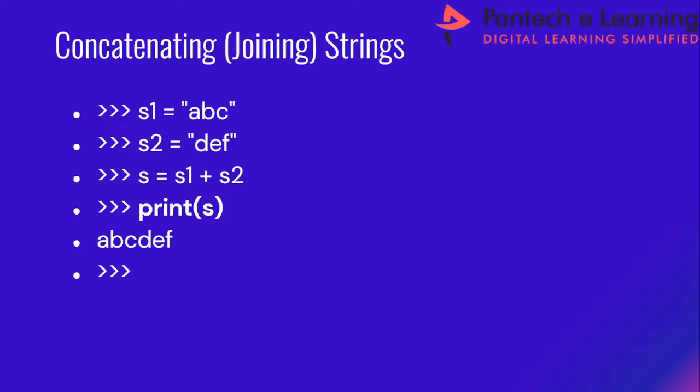So S1 equal to, within double quotes, I am going to enclose the first string S1. And S2 equal to, within double quotes, I am printing the second string. And if I want to join two strings, for example S1 and S2, it is stored in the variable S. Clear with this? For example, I am saying hello everyone. So I am saying, for example, good morning or sunshines. So whenever I want to print some message, I am just joining two strings, S1 plus S2, and it is stored in the variable S.